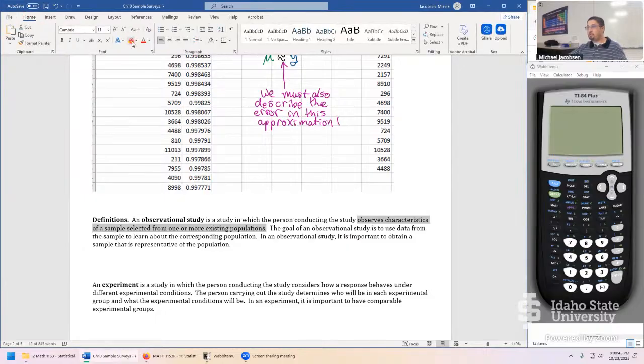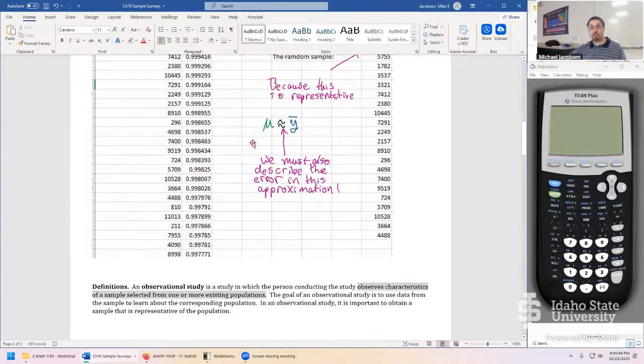Well, that's kind of what we were doing in this problem we were looking at. We took a population, all ISU students, we observed a characteristic, what is their mean, and then we just computed an average. So that's what an observational study looks like. We didn't tell these students what classes to register in. We didn't tell them what campus to be on. We were just observing what's already happening. These students as they were in fall semester 2025.